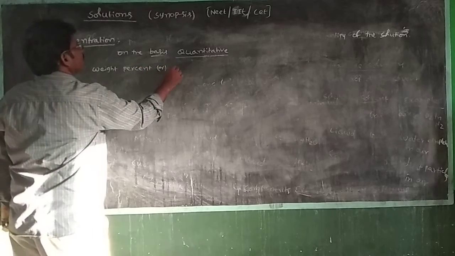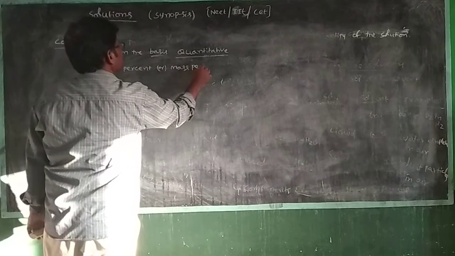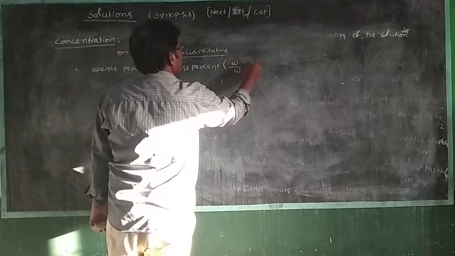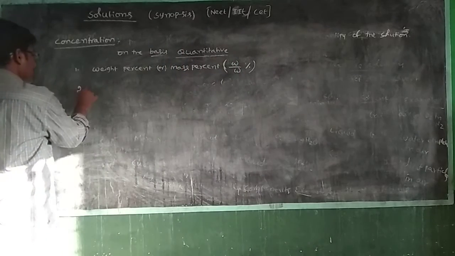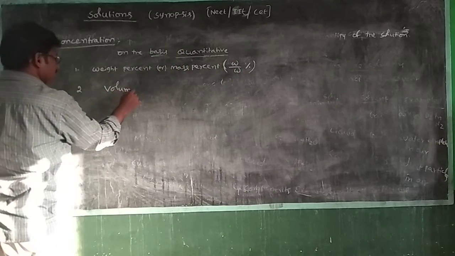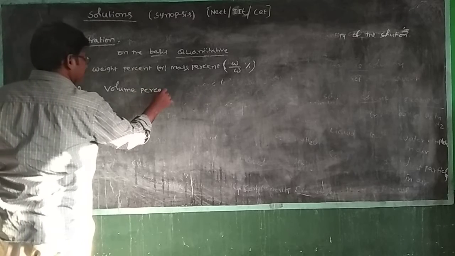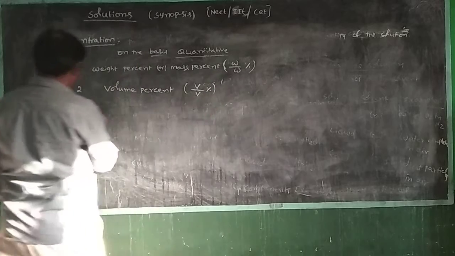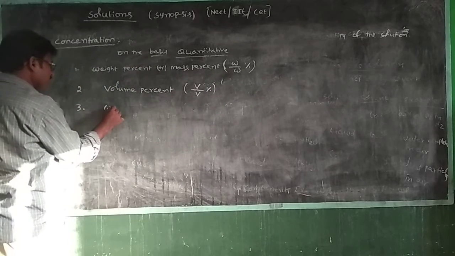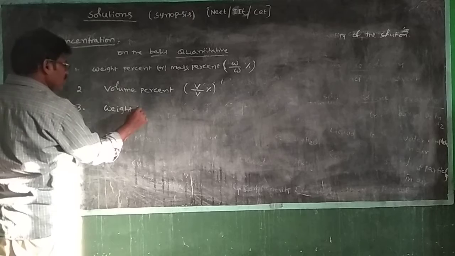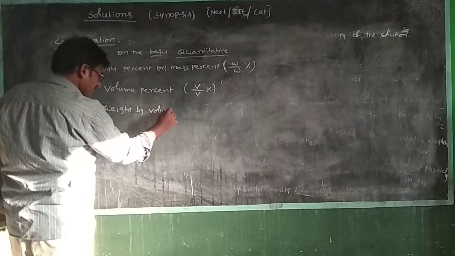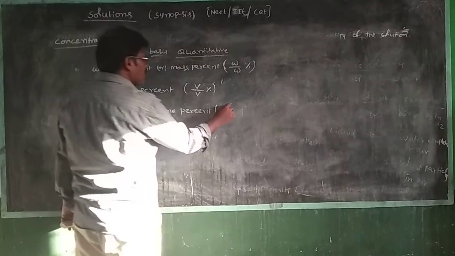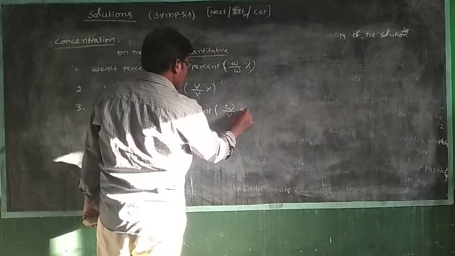Weight percent or mass percent is indicated by W by W percent. The second concentration term is volume percent, meaning V by V percent. The third one is weight by volume percent, W by V percent.